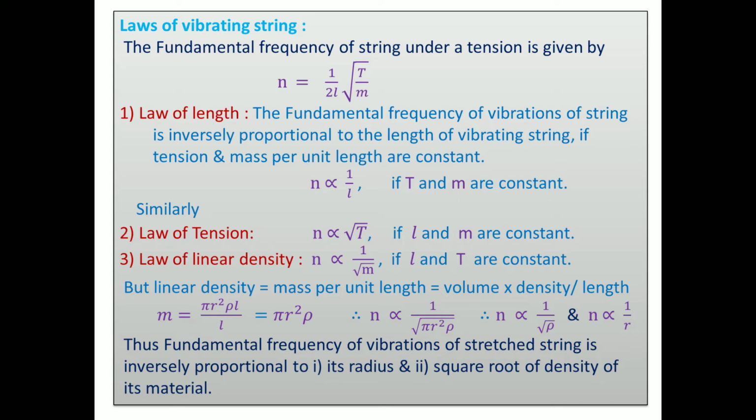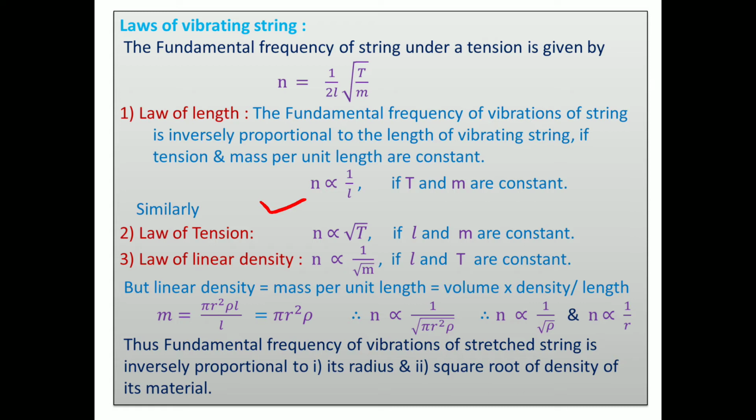Let us consider the law of length. The fundamental frequency of vibration of the string is inversely proportional to the length of the vibrating string. Meaning n is proportional to 1 upon L, if tension and mass per unit length, or linear density, are constant.